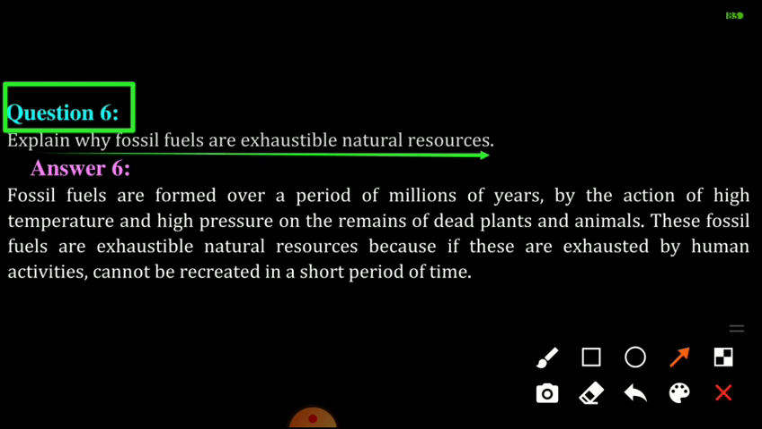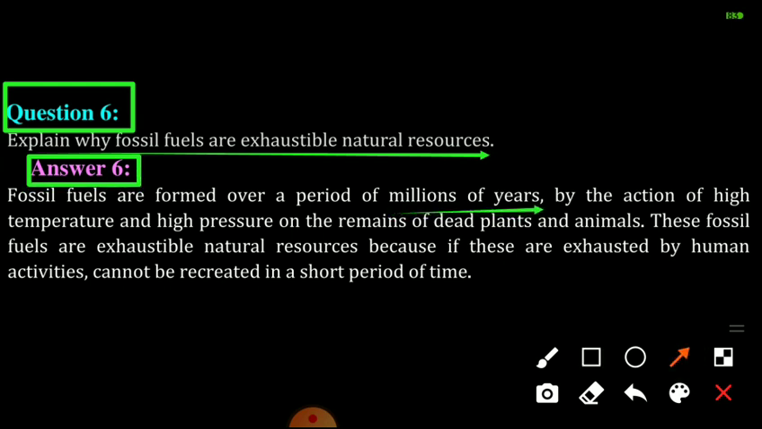And this is a very slow process. Formation of fossil fuel is also a very slow process, and it takes hundreds of years. That's why it is limited in amount in nature, and that's why we can say fossil fuels are exhaustible natural resources. So here in the answer we should write fossil fuels are formed over a period of millions